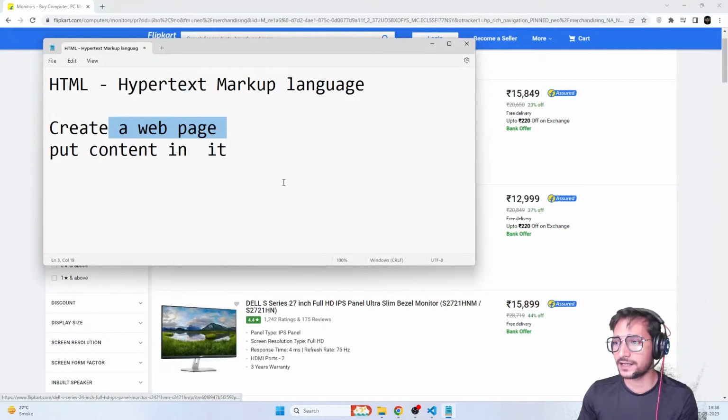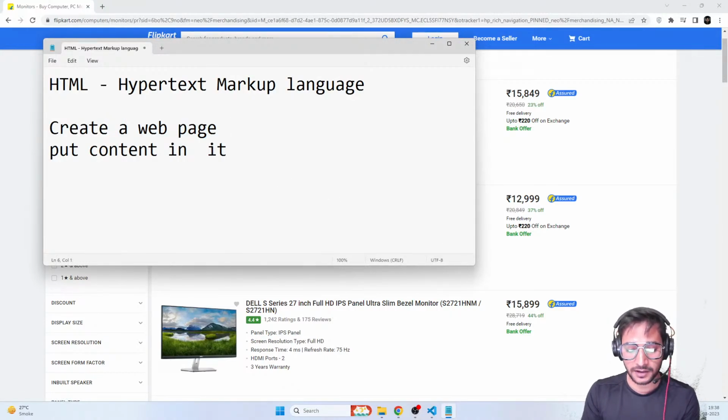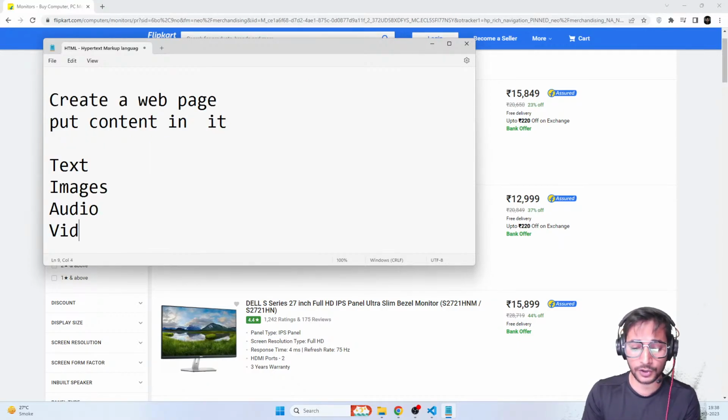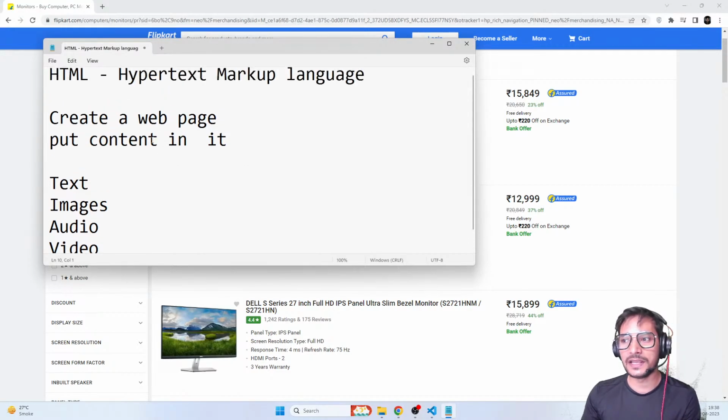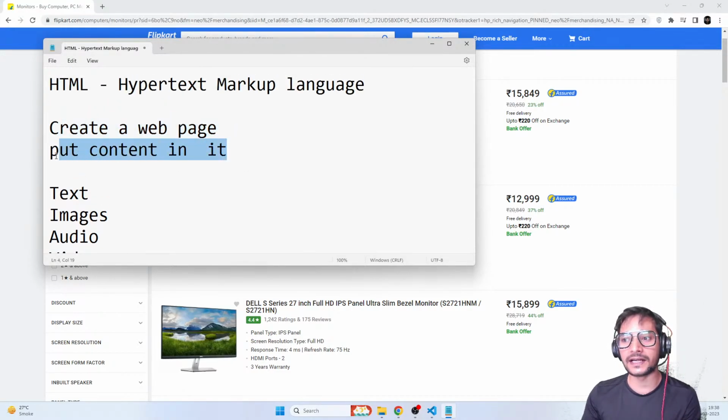It can be text, images, audio, video, paragraphs, a lot of different things. So that's the job of HTML, simply creating the web page and putting content on it.